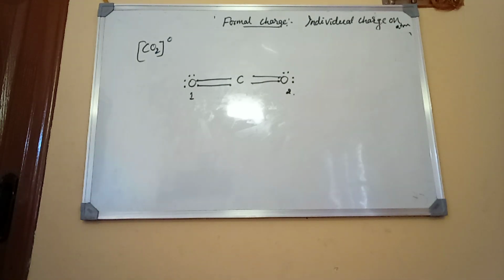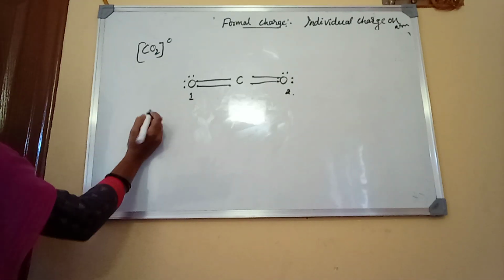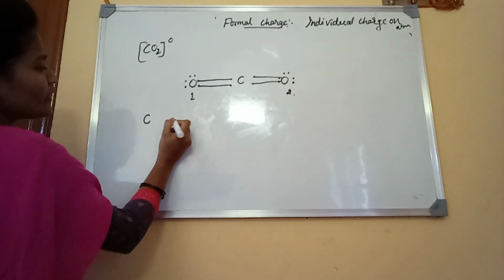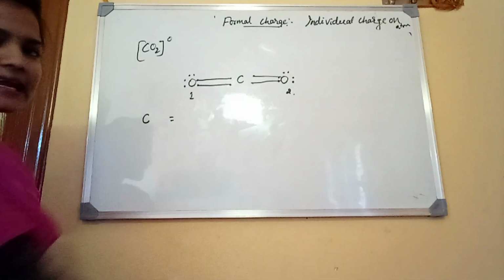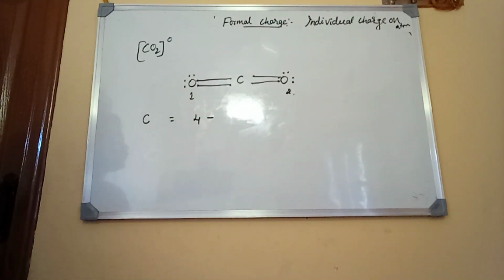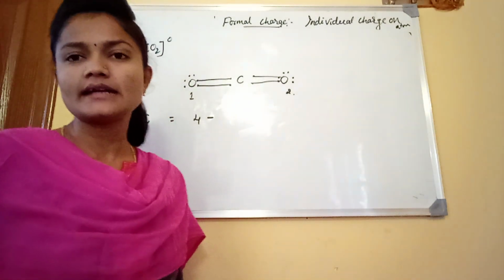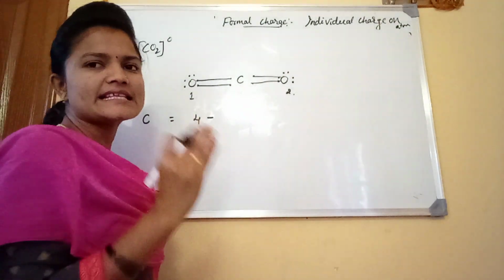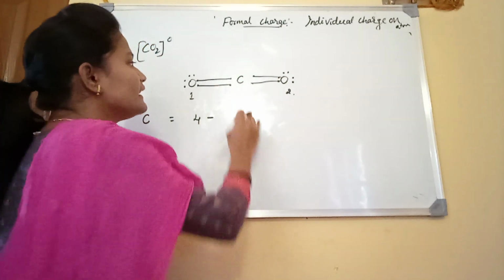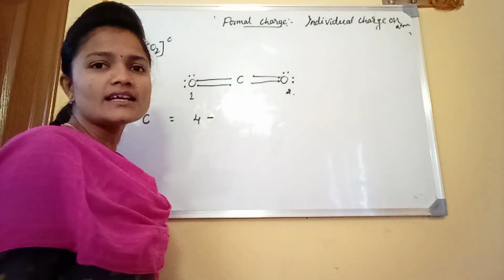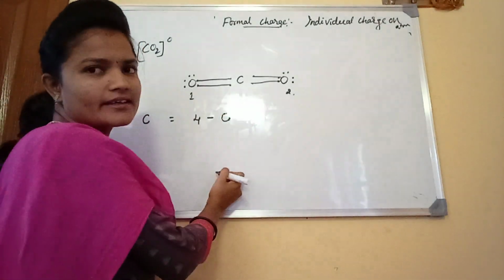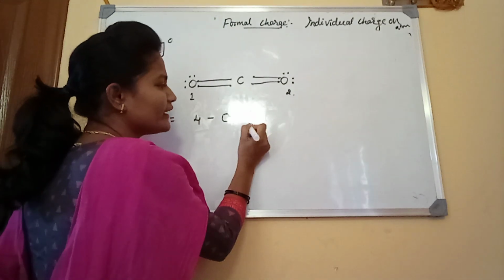Okay, for the carbon atom, we are going to calculate the formal charge. The total number of valence electrons on carbon is 4, minus the number of lone pair electrons on carbon. Look at this carbon atom: there are 4 valence electrons, and they are shared with the 2 oxygens. That's why there are no lone pair electrons on carbon, so 0 lone pair electrons, minus 1 by 2 in the formula.